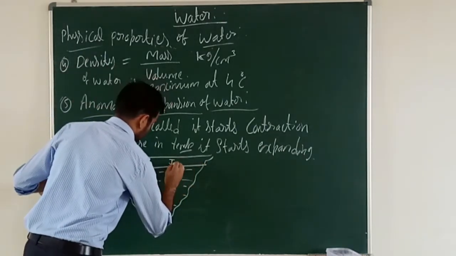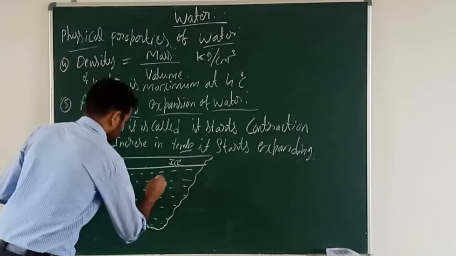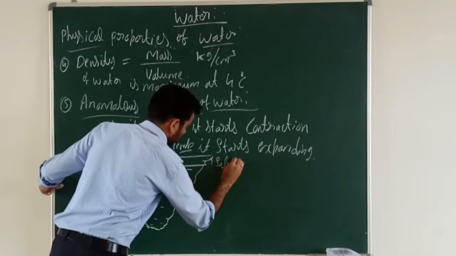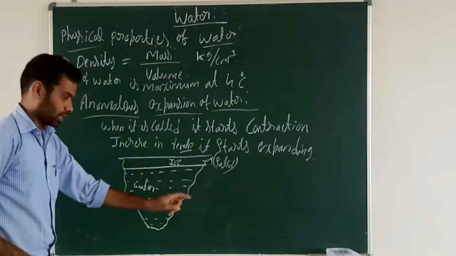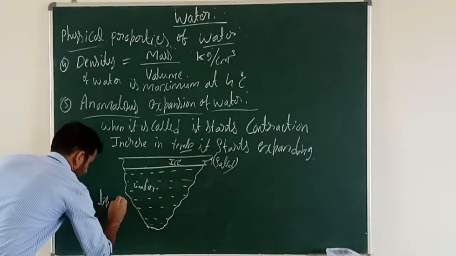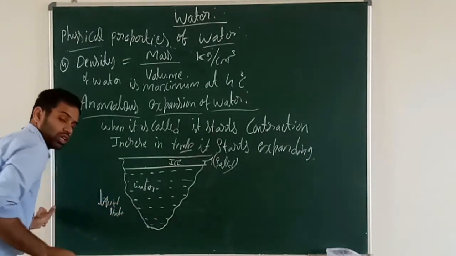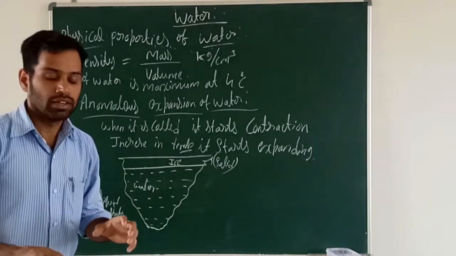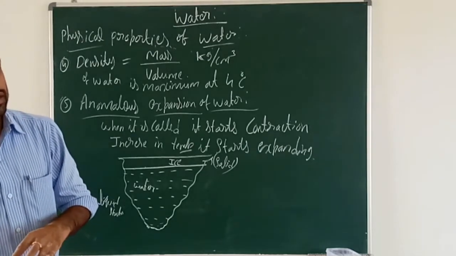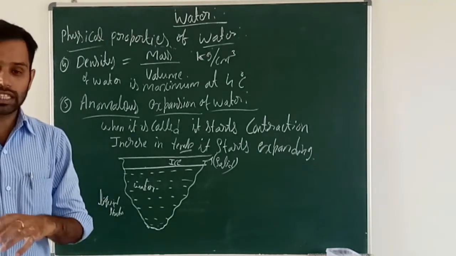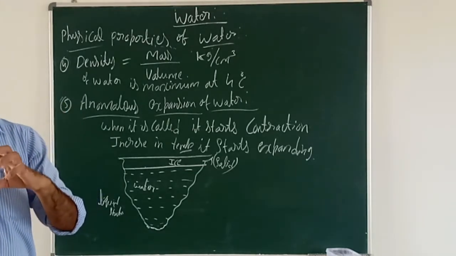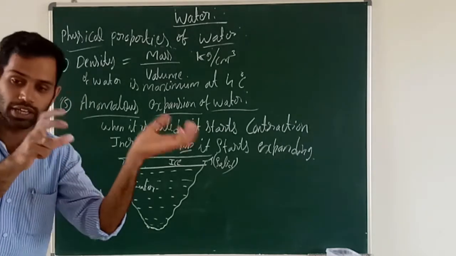This is ice. This is the water. So ice is in the solid state, whereas this water is in the liquid state. Even in oceans, in the Himalayas, you see that the temperature is very low. It will go to -2 degrees Celsius, -3 degrees Celsius. Then freezing will take place. It means the water gets converted into ice.